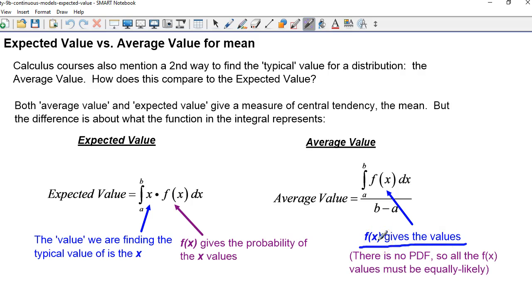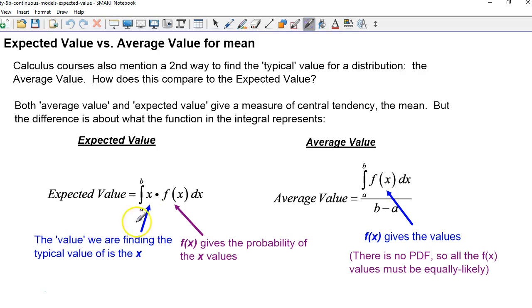We don't have a probability density function. It's just f of x is the value itself. And because there is no probability density function, average value makes the assumption that all of these f of x values are equally likely. So average value is an average of the f of x values, where f of x is the value.